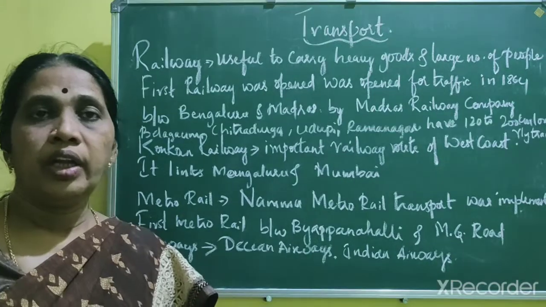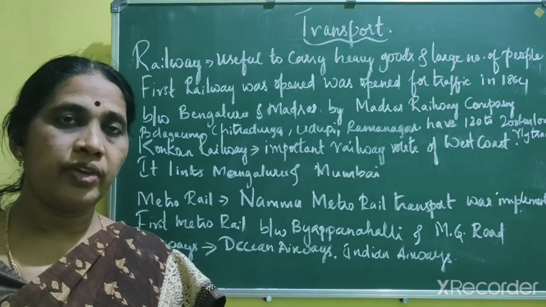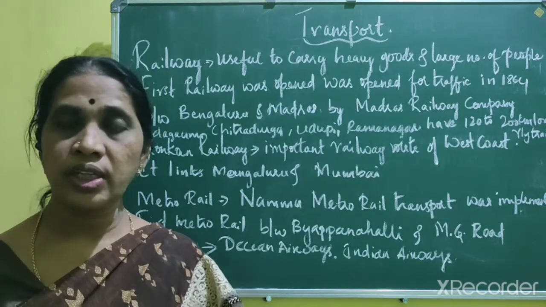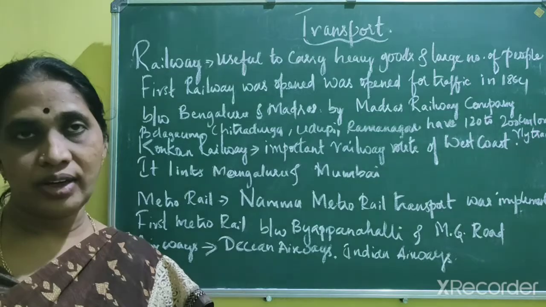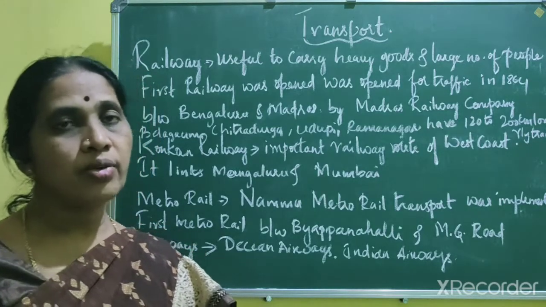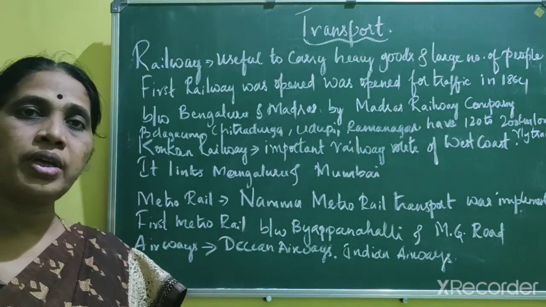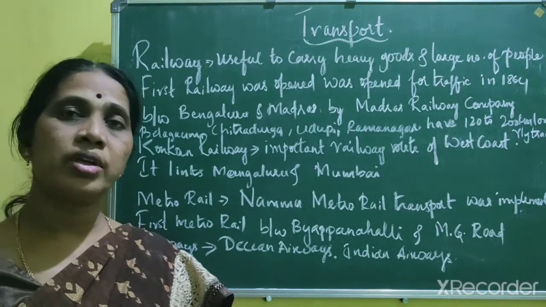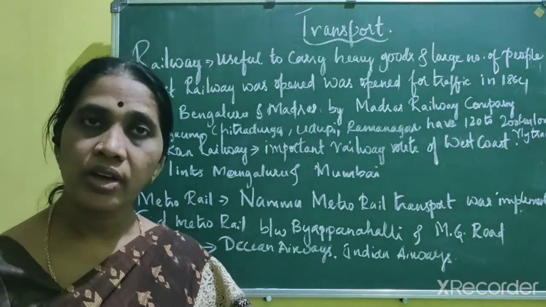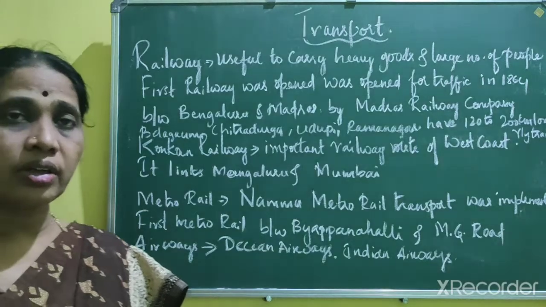In Karnataka, railway lines are not distributed properly. In some districts you could see the railway line passing, but in Kodagu there is no railway line. Districts like Uttara Kannada, Dakshina Kannada, Belagavi, Chitradurga, Udupi and Ramanagara have around 120 to 200 kilometers of railway track. So this is about the railway in Karnataka.